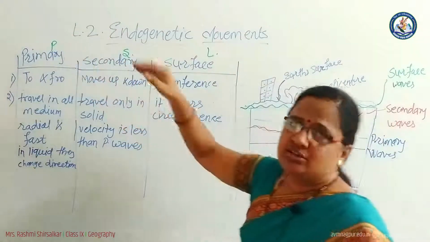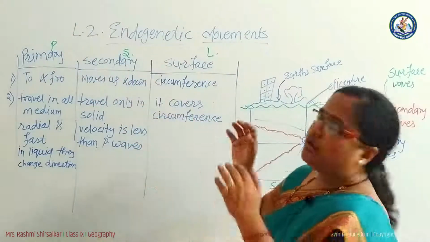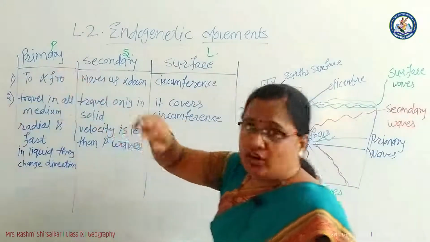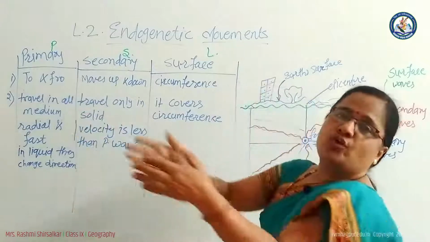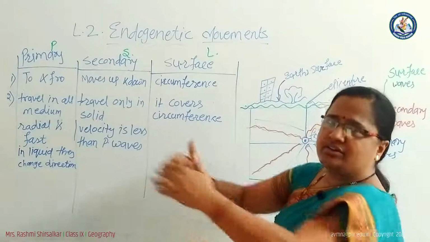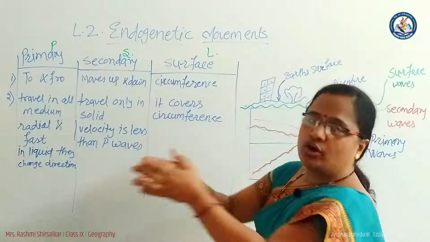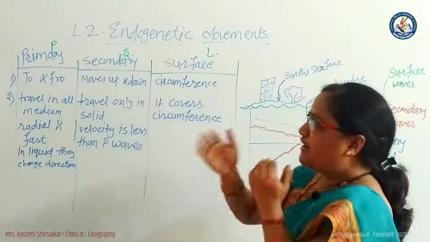The word primary shows that it reaches the surface of the earth first. They work to and fro. They move forward and come backward. Again, continuously this action is going on. The energy travels forward and backward, forward and backward, to and fro.